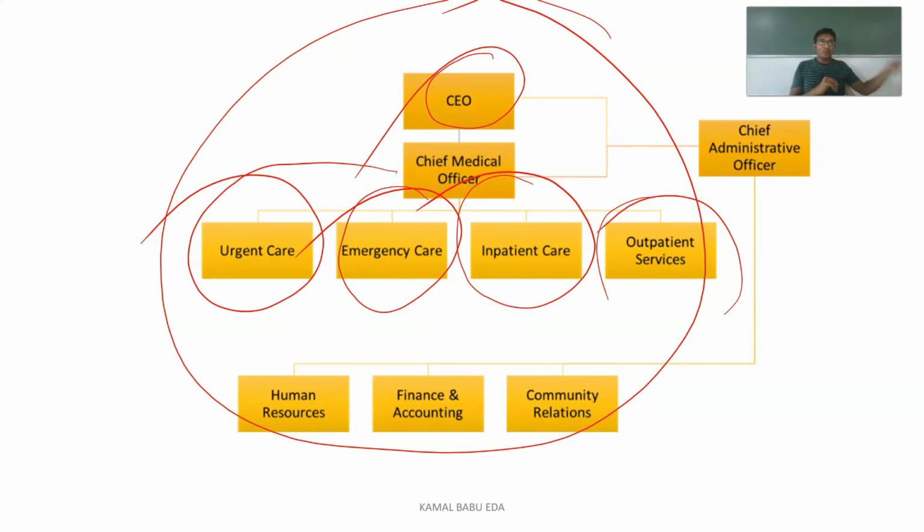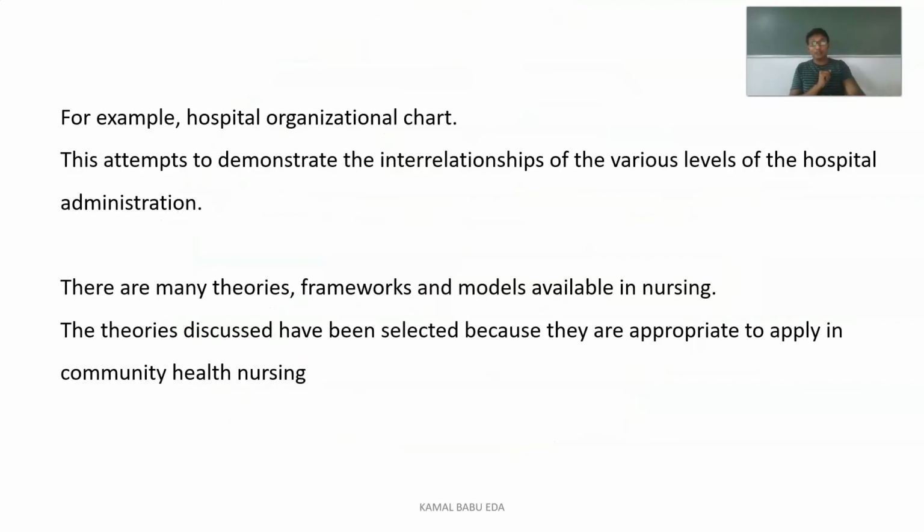Not everyone can answer to every person. If you want to ask somebody about a health-related issue, you can go and ask the chief medical officer. If you want to ask someone about your salary, you cannot go and ask the chief medical officer. He is responsible only for the care provided to the patient. He is not responsible for finance and accounting. Then who is responsible for finance and accounting? The chief administrative officer or the human resource HR person. Likewise, you have to apply the theory.